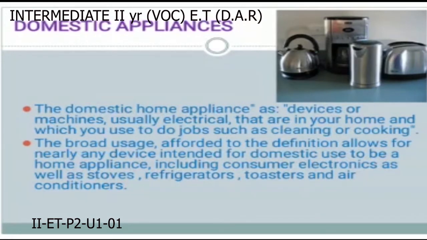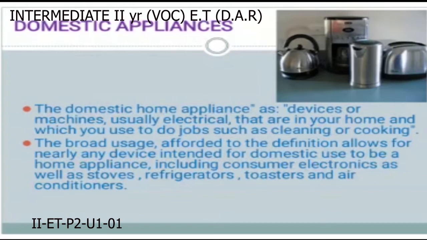A domestic home appliance is a device or machine, usually electrical, that is in your home and which you use to do jobs such as cleaning or cooking.